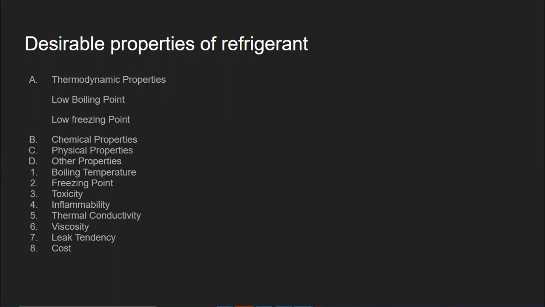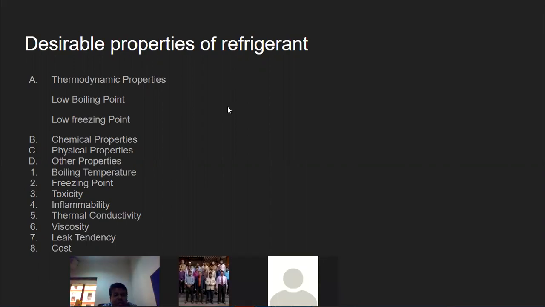We started first with the thermodynamic properties. In the thermodynamic properties, it should have the lowest boiling point, the lowest freezing point, a higher saturation temperature, and a higher latent heat of vaporization.